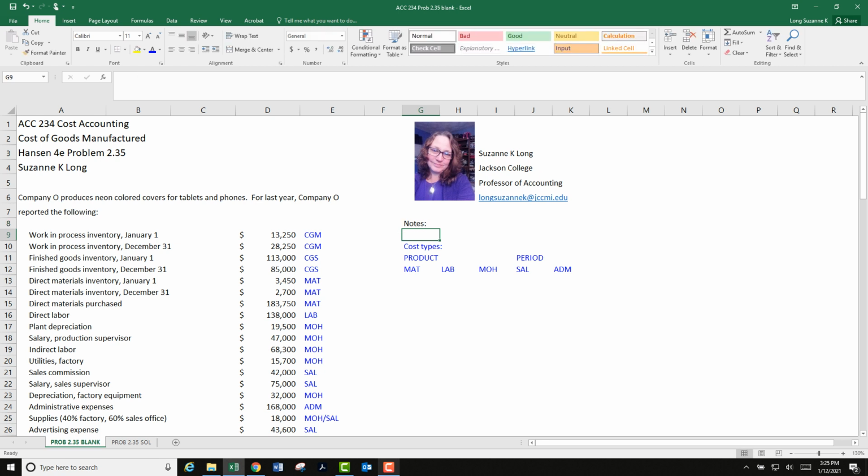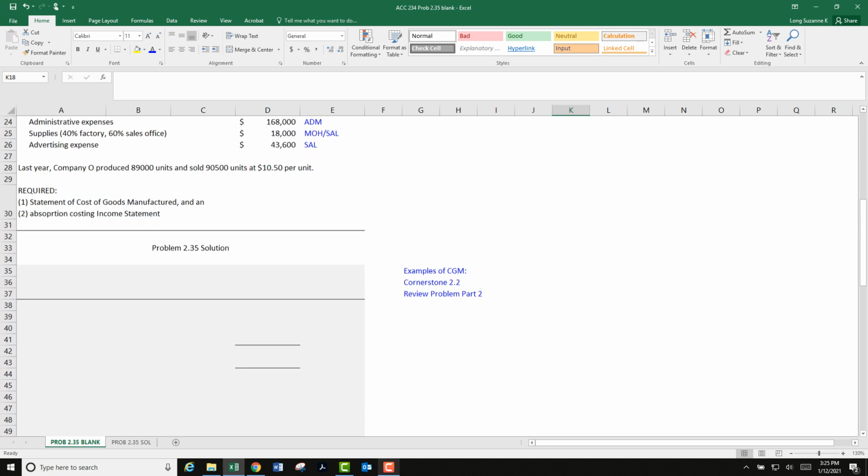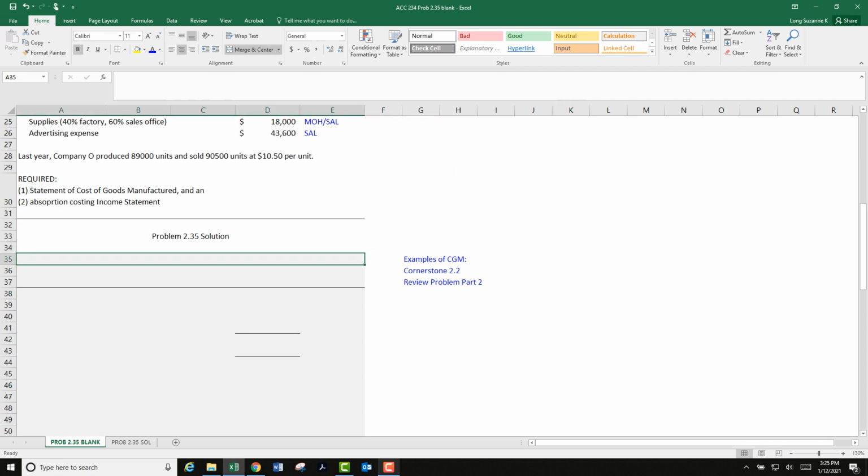There we go. And I thought it was doing everything in blue, but there we go. So as I'm thinking of sort of side topics, I'm going to add some things in there. Like, I know there's at least one other thing I'd like to throw out there. But let's get rolling. So we need to do a statement of cost of goods manufactured.